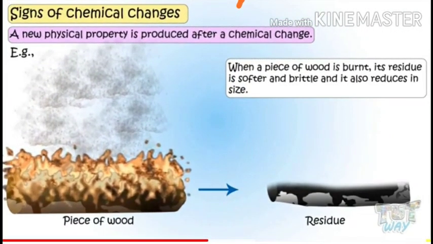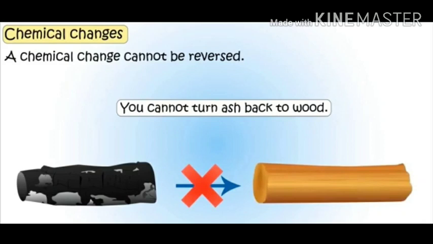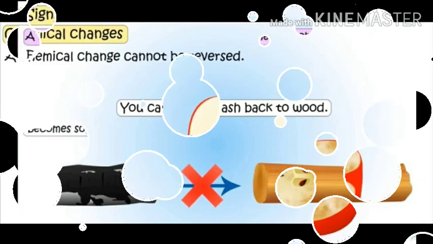The other sign that we studied about chemical change was that a new physical property is produced after a chemical change. Now take a piece of wood, and when you burn it, what happens? The residue is softer and brittle, and it also reduces in size. Therefore, the entire property of that substance changes. This again is a chemical change which cannot be reversed back. In this case, you cannot get back the wood again. So it is an irreversible chemical change.